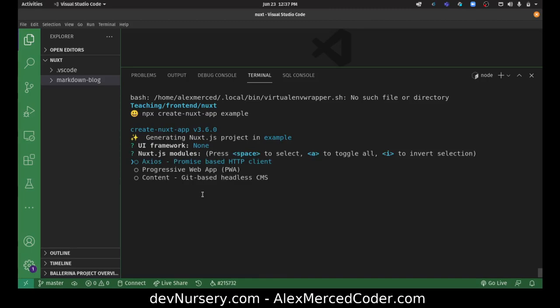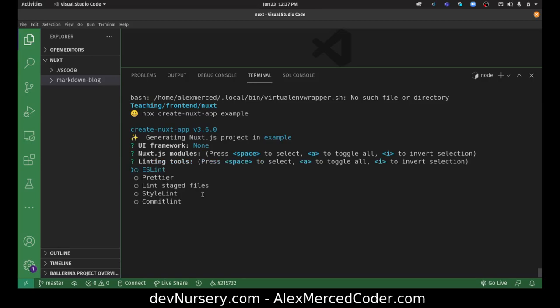And do I want any of this? Axios, promise-based HTTP client, Git-based headless CMS. I'm good. So let's just hit enter. ESLint, do I want any of that? No. Single page app. Let's use universal, because that's what I kind of want to try out.